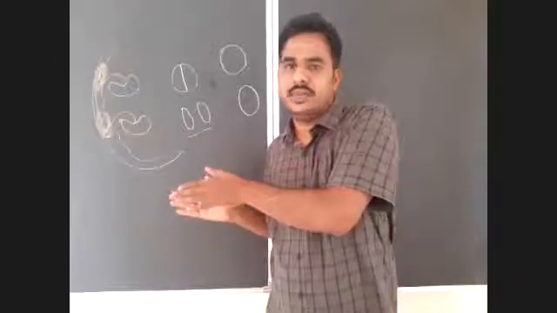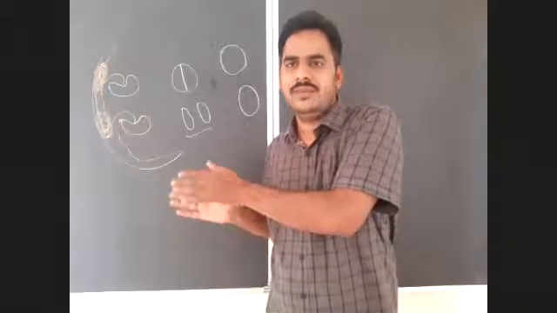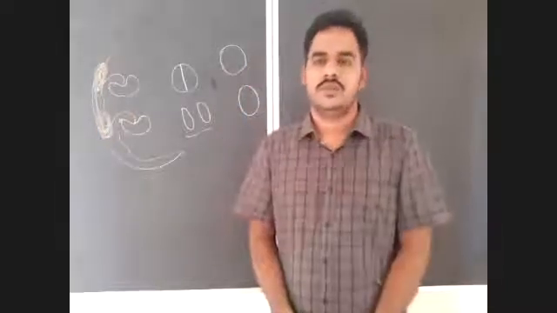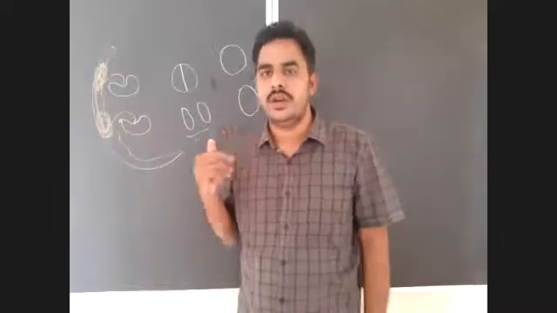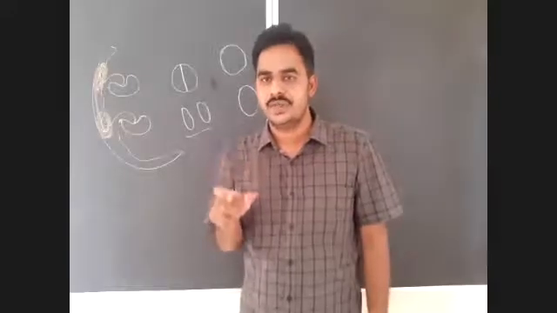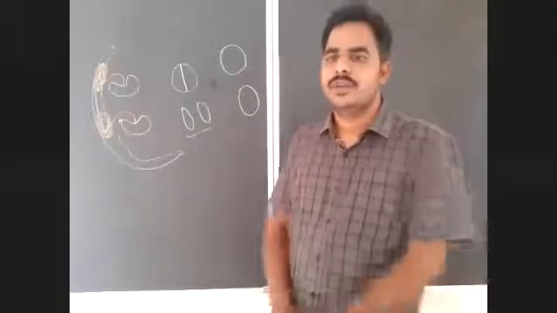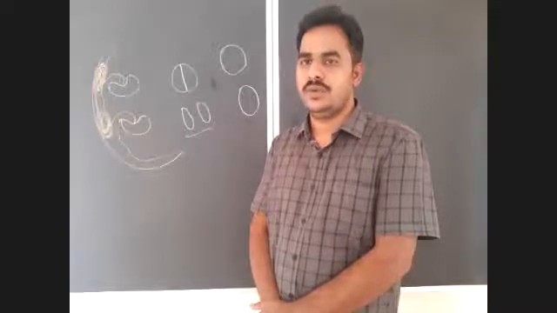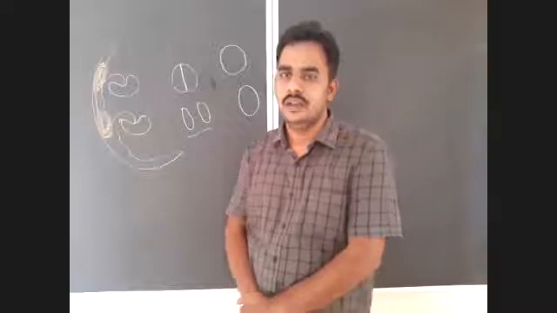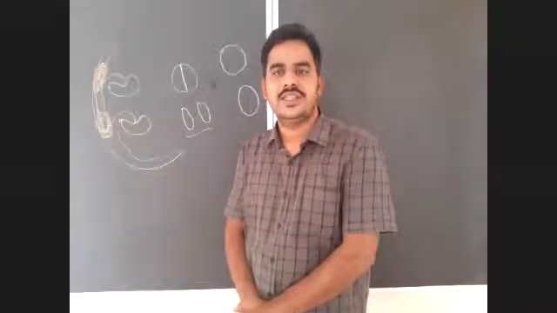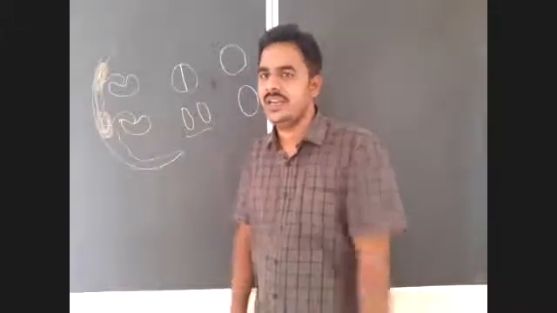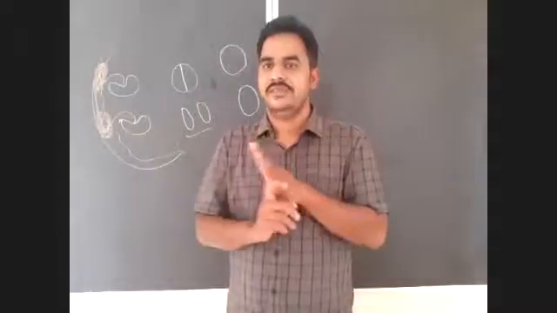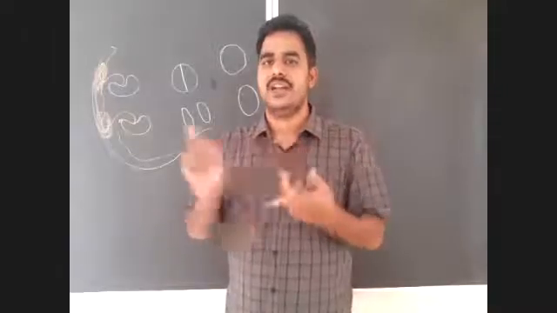Sorry, not endoderm, it is endoderm. After that, mesoderm. After that, the epiblast cells will form ectoderm. So 3 layers will form: ectoderm, endoderm, and mesoderm. This type of movement during the process of gastrulation will give a particular form to the embryo. Because of that, these are known as morphogenetic movements. And along with that, there is formation of extra-embryonic layers. After this, 4 extra-embryonic layers are formed: chorion, amnion, yolk sac, and allantois.